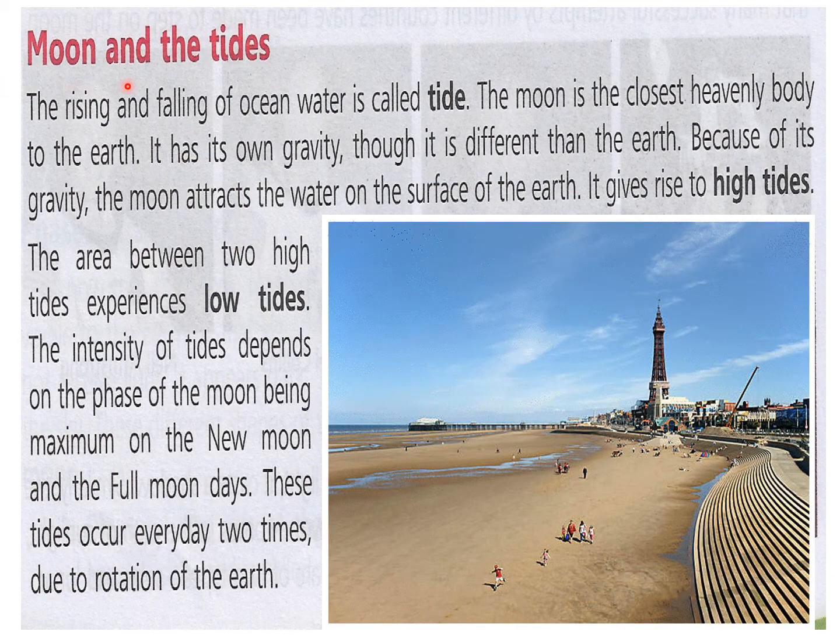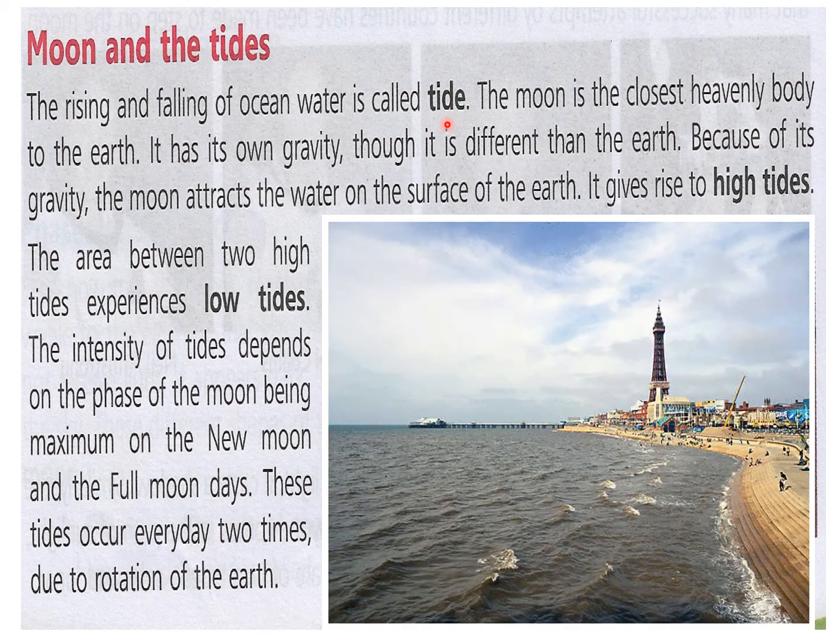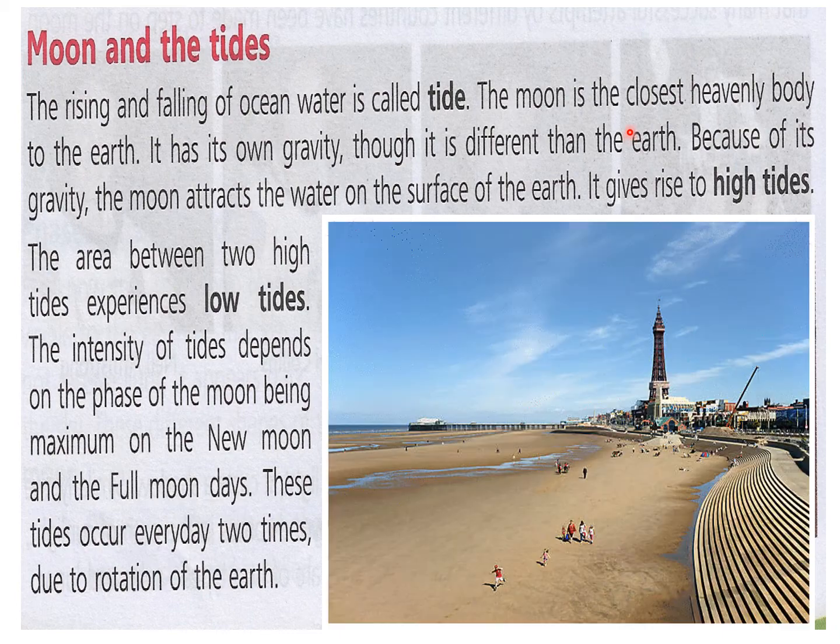Now, moon and tides. The rising and falling of ocean water is called tide. The moon is the closest heavenly body to the earth. It has its own gravity, though it is different from the earth's. You all know that the moon's gravity is one-sixth that of the earth. That means the moon's gravity is less. But because it is the closest heavenly body, it has an effect on earth.